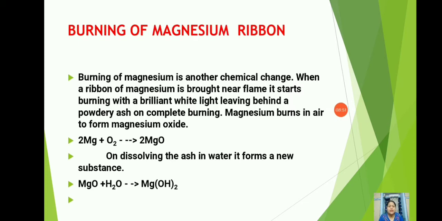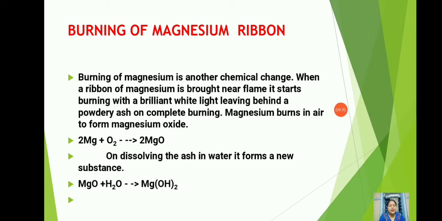Now next is burning of magnesium ribbon. This is a wonderful example of chemical change. Let's see what happens. Burning of magnesium is another chemical change. When a ribbon of magnesium is brought near a flame, it starts burning with a brilliant white light, leaving behind a powdery ash on complete burning.